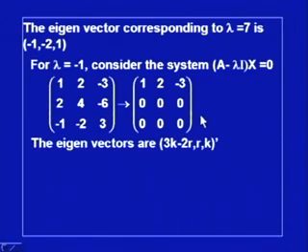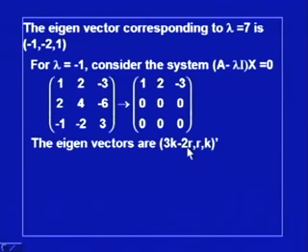And this suggests that this matrix has nullity 2 and rank 1. That means we can find two independent eigenvectors corresponding to lambda equal to minus 1. So, this problem is different from the earlier problem. In the earlier problem, we had a root of multiplicity 2, but we could find only one independent eigenvector. But in this case, the multiplicity is 2 and we can find two independent eigenvectors.